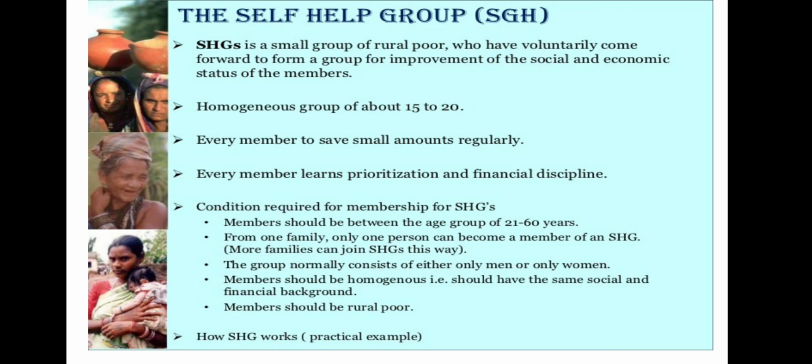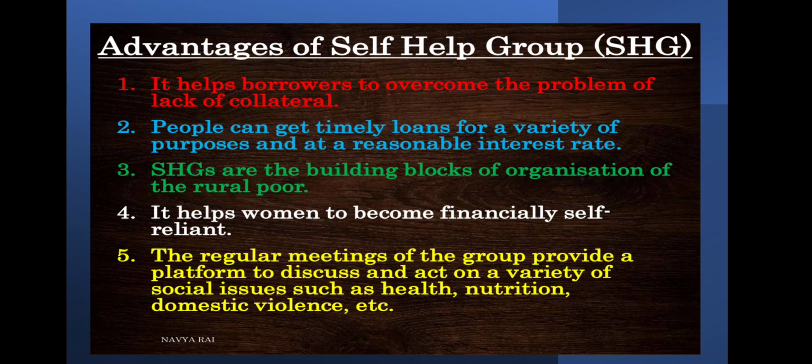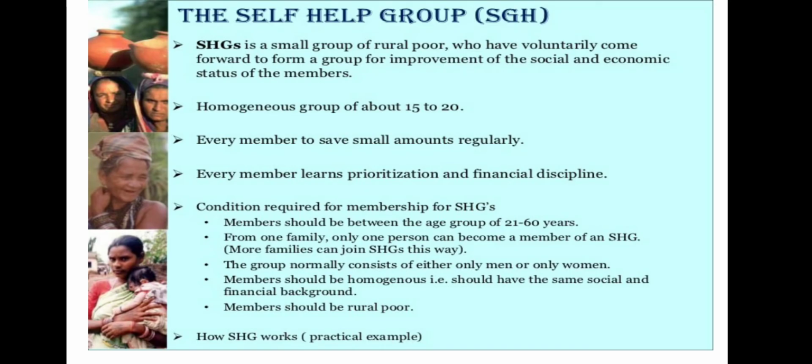A typical SHG has 15 to 20 members, who are poor women, pooling their savings. Members can get timely loans for a variety of purposes and at a reasonable rate of interest. It helps borrowers to overcome the problem of lack of collateral. It also provides a platform to discuss a variety of social issues of their concern.